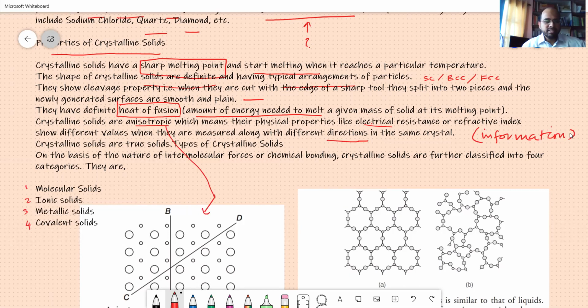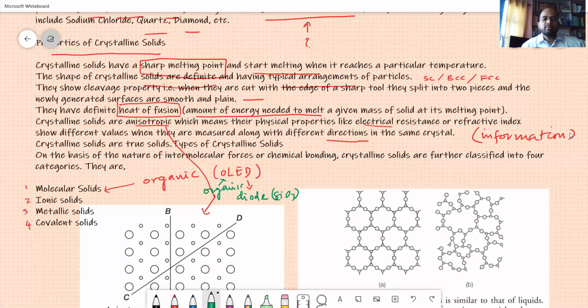Maybe this is not in your syllabus, but keep in mind, nowadays you have organic molecules. We call this an organic light emitting diode. A diode allows unidirectional flow of current. Earlier it used to be made up of silicates, but now you have organic.